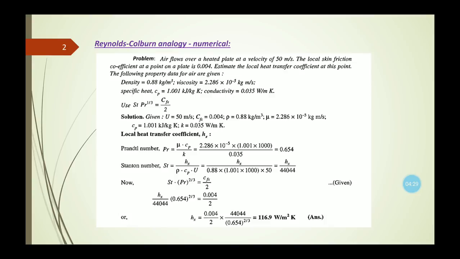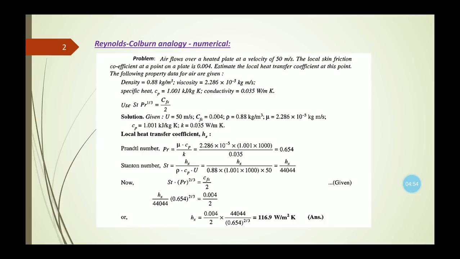Next, we need to calculate the value of the Stanton number. The formula for the Stanton number is equal to hx by rho Cp u. This hx is the local heat transfer coefficient, which we need to calculate in this question, so it will be unknown right now. What things are given in the question?